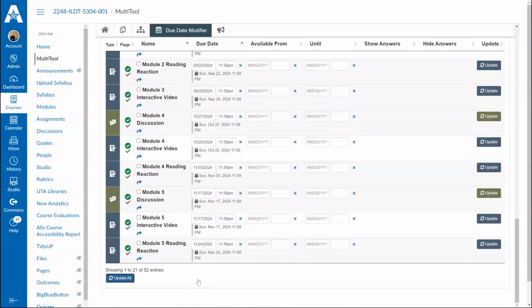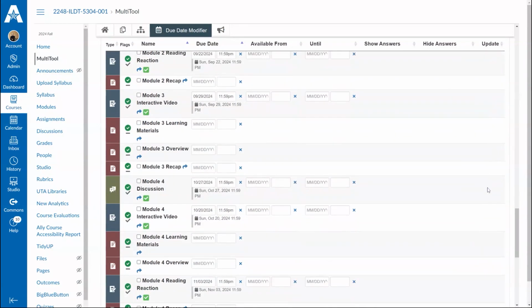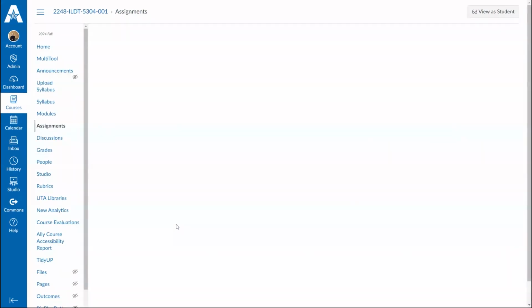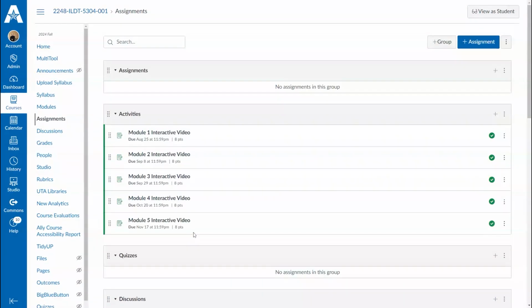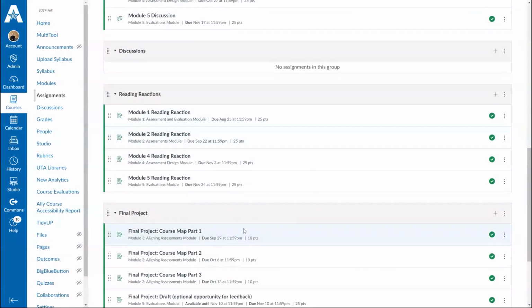update all. And sometimes it takes a second because it has to update everything, but you'll see them processing over here. And once those are all done, you can go over to assignments just to verify that they all have due dates and that you didn't miss anything. Okay, those have due dates, we look good, and yeah, everything looks good here.